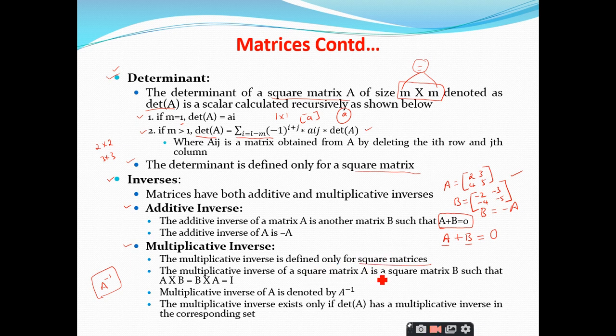Whenever you want to find the multiplicative inverse, this property should be satisfied: A times B is equal to I, where I stands for the identity matrix. In the previous slide, we have seen what this identity matrix is. The multiplicative inverse of A is denoted by A inverse, and for the multiplicative inverse to exist, the determinant of A must have a multiplicative inverse in the corresponding set. Is it clear?